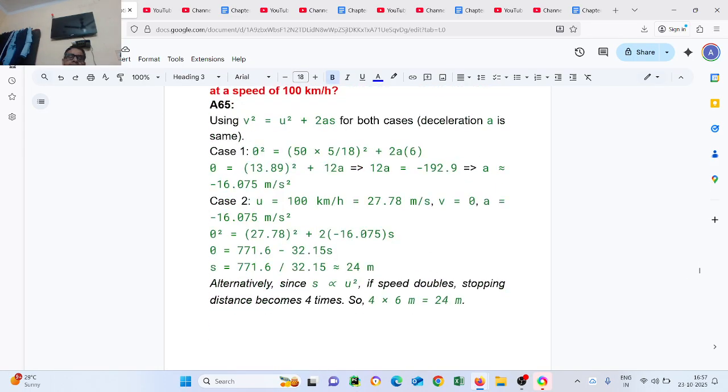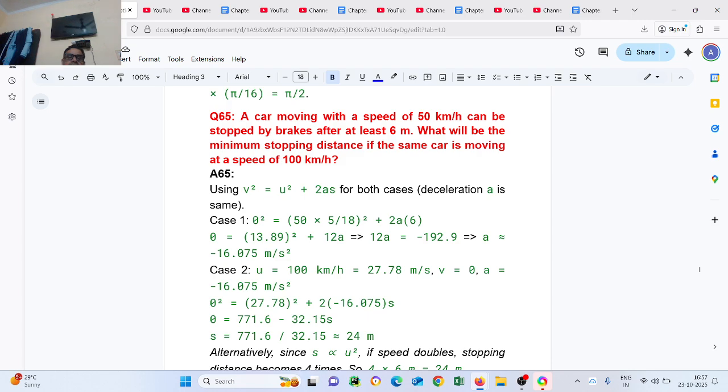Question number 65. A car moving with a speed of 50 km per hour can be stopped by brakes after at least 6 meters. What will be the minimum stopping distance if the same car is moving with a speed of 100 km per hour? Using v squared equals u squared plus 2as for both cases, the acceleration is the same.